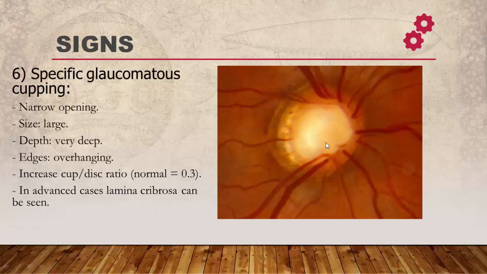We can notice in this photo that there is overhanging edge and increased cup disc ratio more than 0.3 as we mentioned before. And lastly, in advanced cases with glaucomatous optic atrophy, we can see the lamina cribrosa due to loss of optic nerve fibers which are damaged by glaucoma.